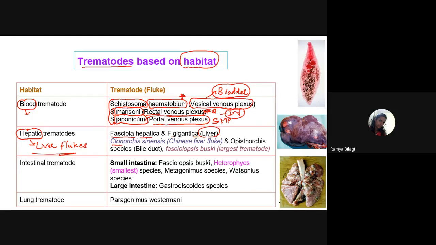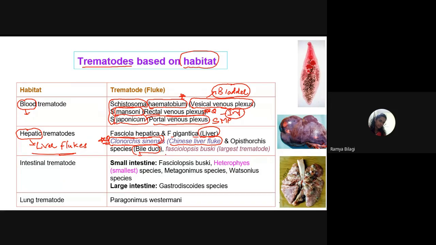And the other organism, Clonorchis sinensis, is also called the Chinese liver fluke. Where does it reside? It resides in the bile duct. And very important, it is the one which causes what? Carcinoma. Clonorchis sinensis causes carcinoma of the bile duct. So this is one of the very important MCQ questions.